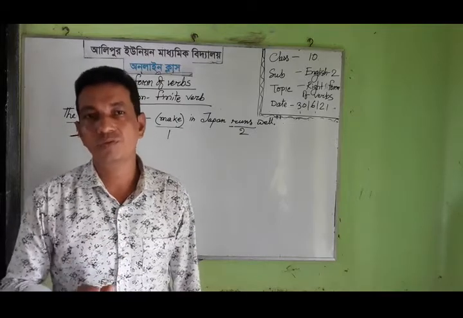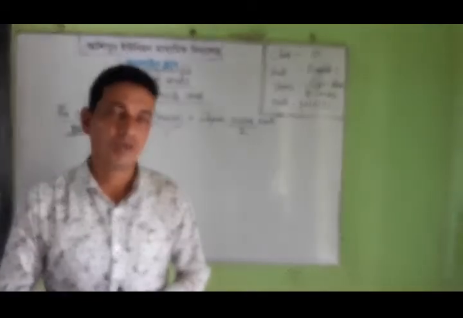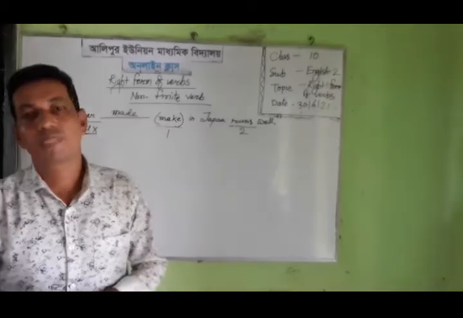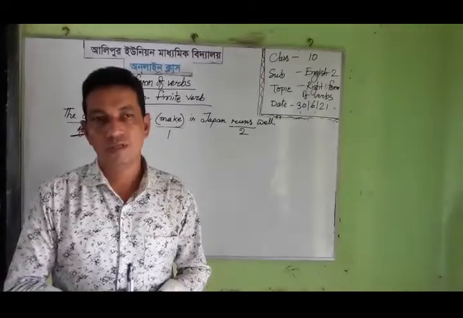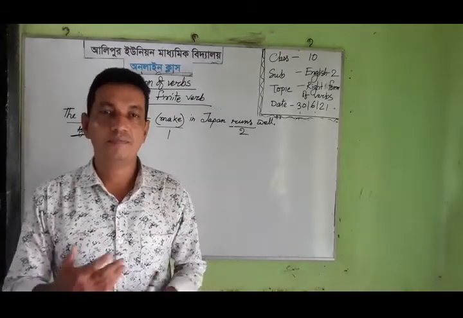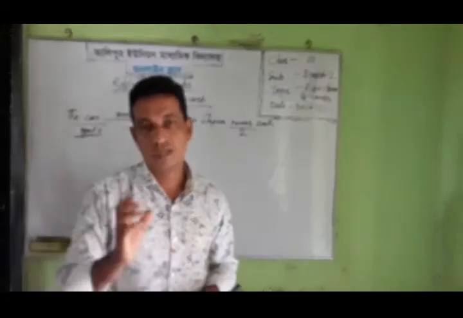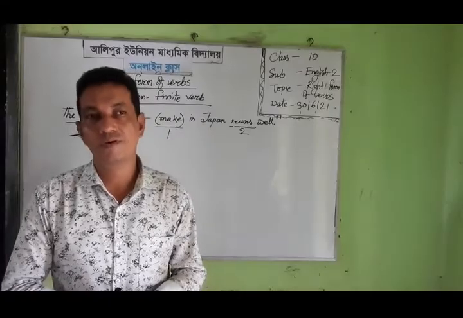And when you cannot find any kind of agent, you must change the verb into past participle. If there is an agent, verb plus ing. If there is no agent, past participle form of verb. Okay, dear learner. So there are three important grammatical items of right form of verb.